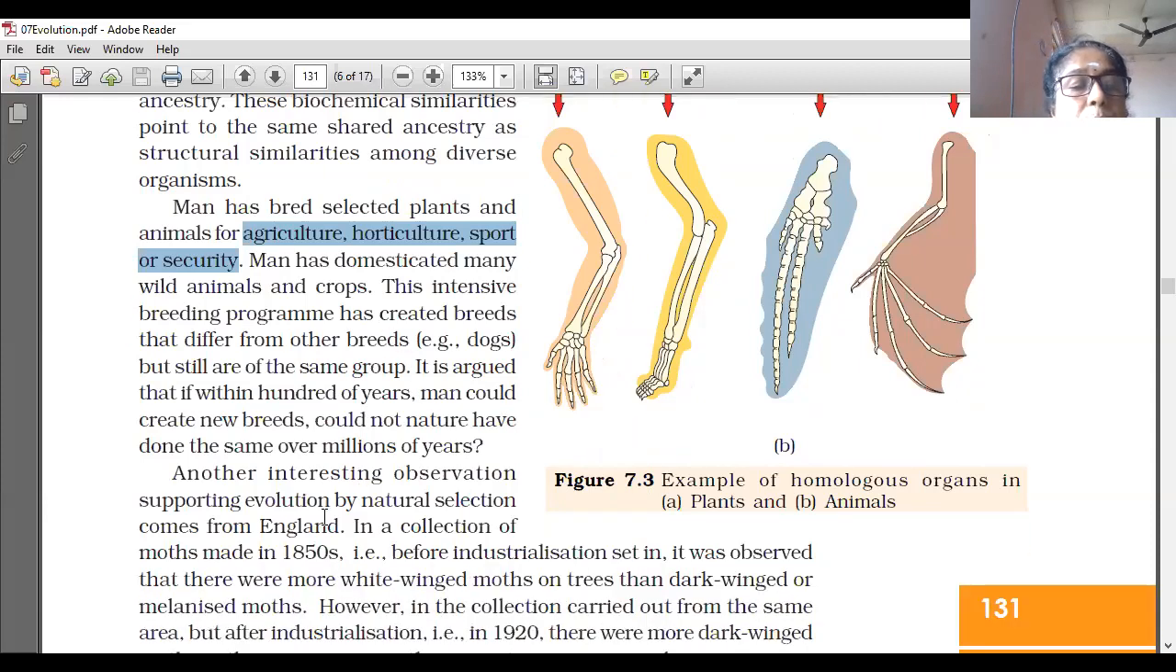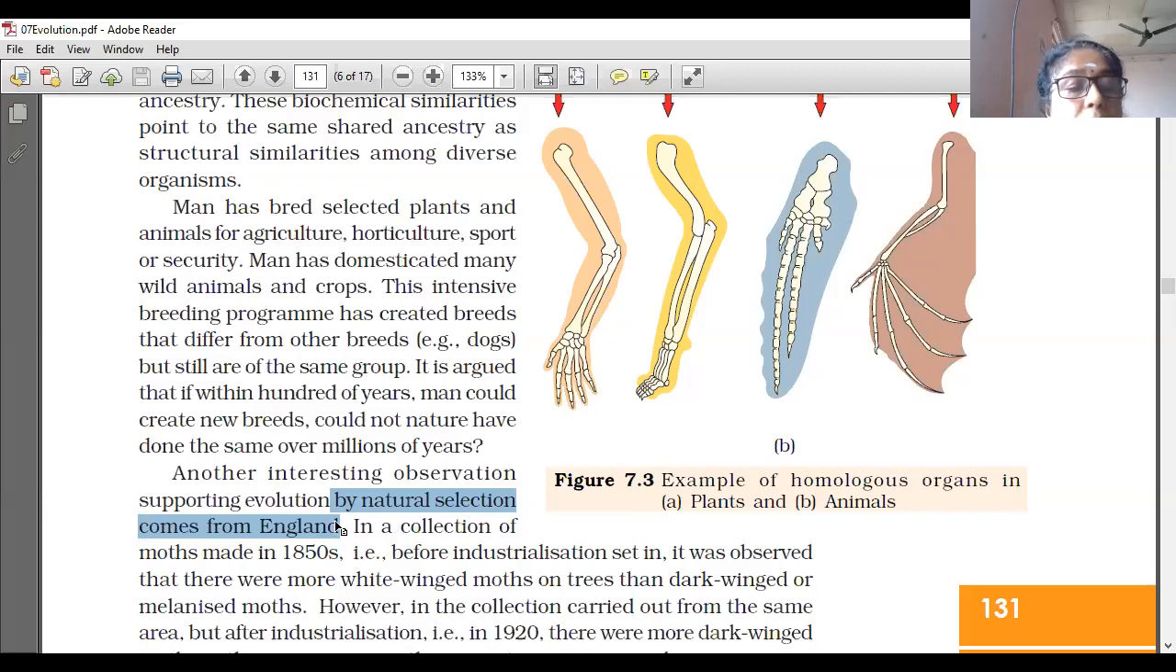Another interesting observation supporting evolution by natural selection comes from England. This is also a very important question. This is the proof for natural selection. Nature will select the fittest organism, as said by Darwin.